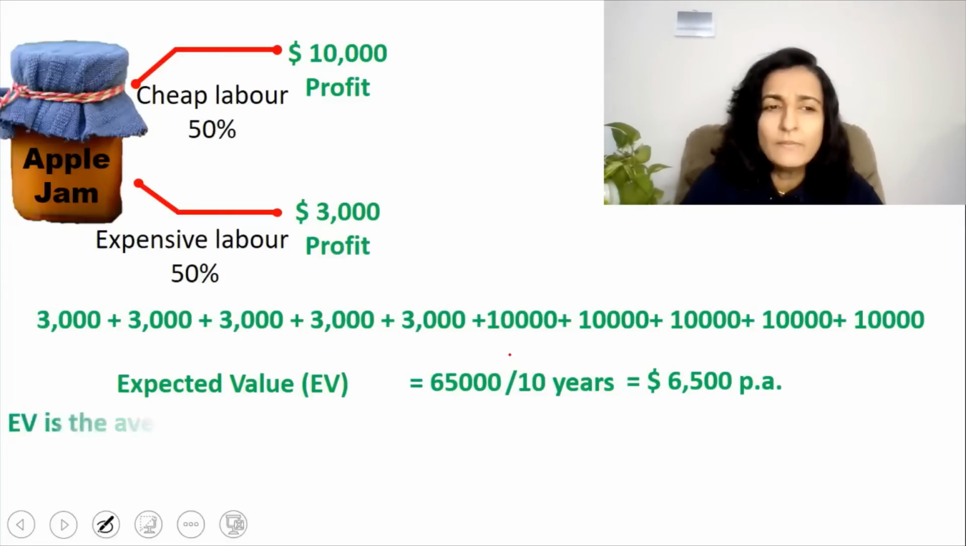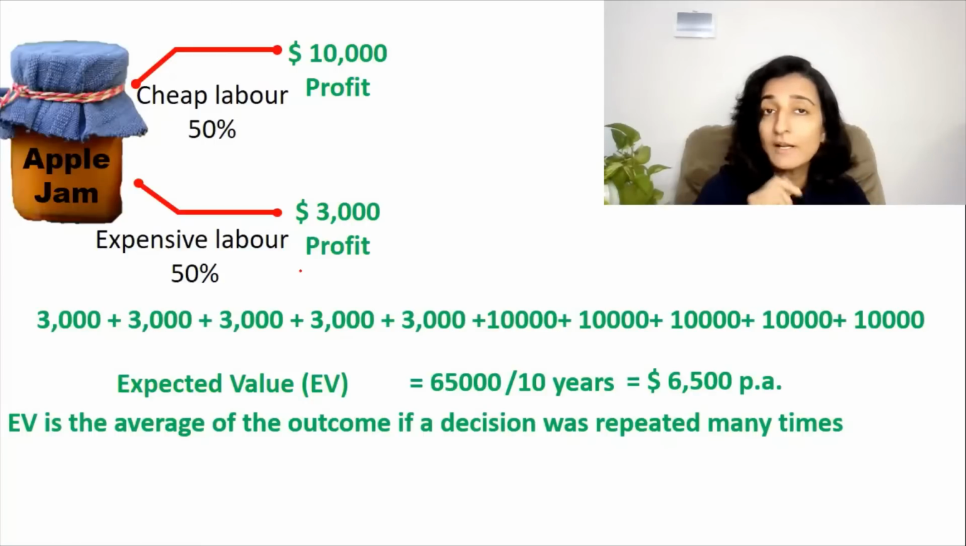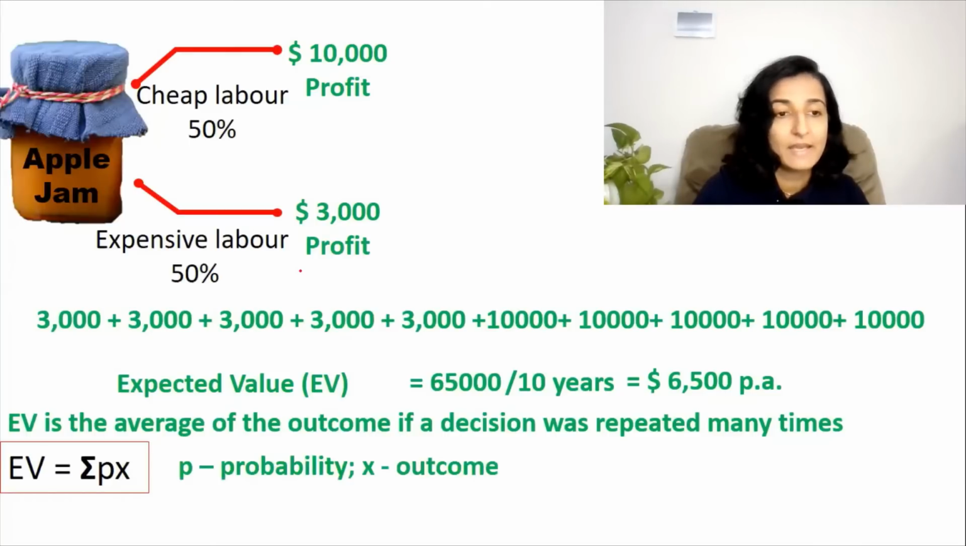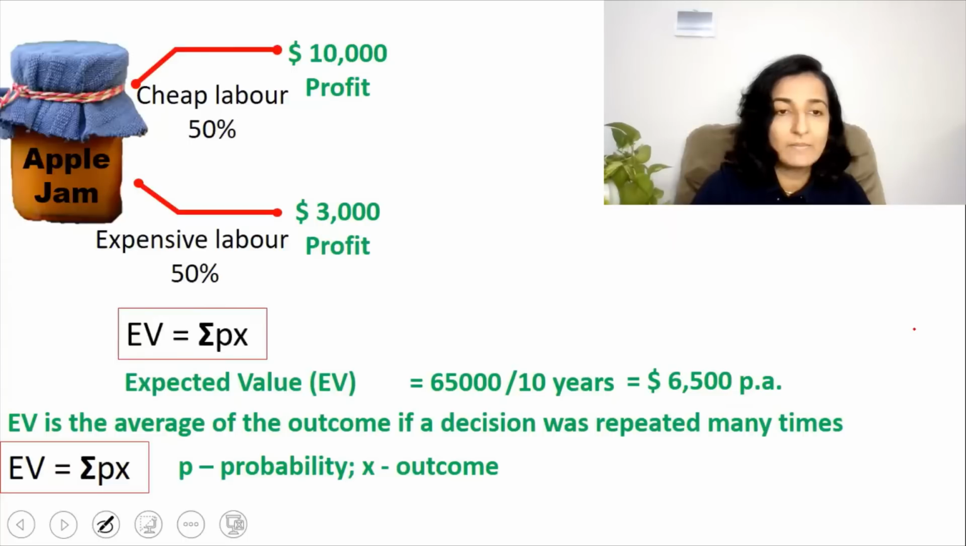So what is EV? EV is the average of the outcome if a decision was repeated many times. For our convenience, expected value is given by the formula EV = ΣPx, where P is the probability and X is the outcome. And sigma, we know, means the sum. So let's use the formula and see whether we get the very same answer of $6,500. So EV is ΣPx.